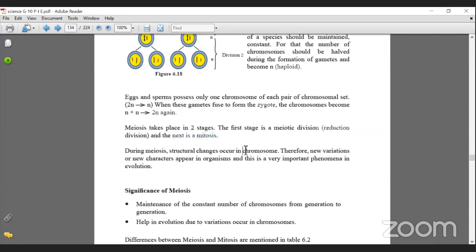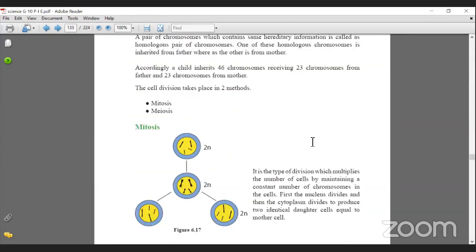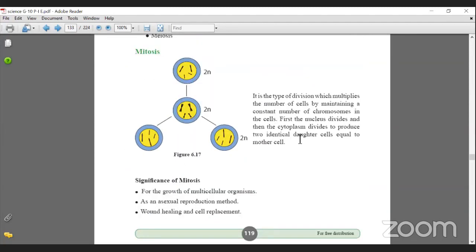Now remember this very clearly. When we talk about mitosis, the daughter cells, the cells that are being produced, are exactly like the parent cell.